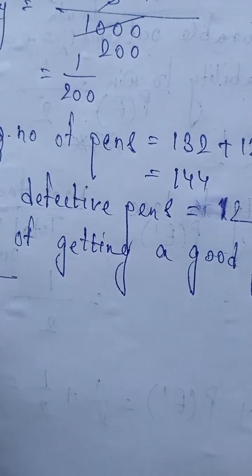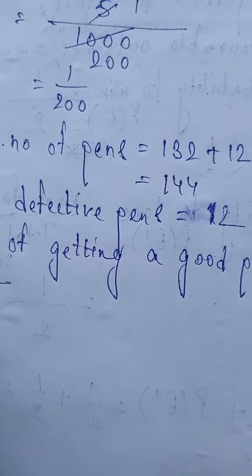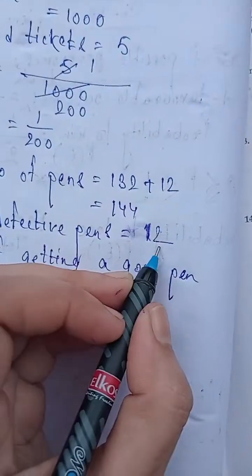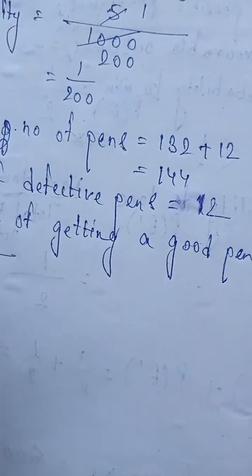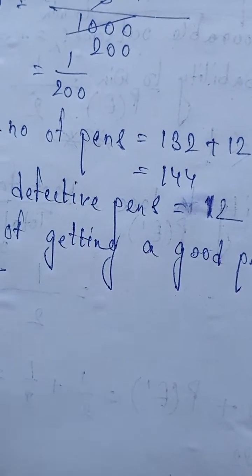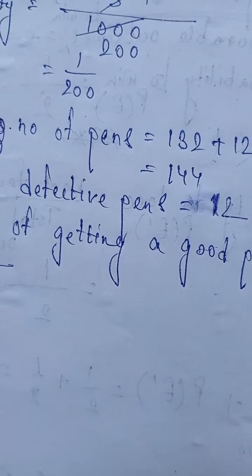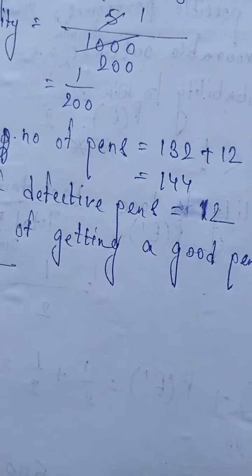Number of favorable outcomes to get a good pen. How many good pens are there? 12 by total number of outcomes. So what is the total number of outcomes? That is the total number of pens, that is 144.